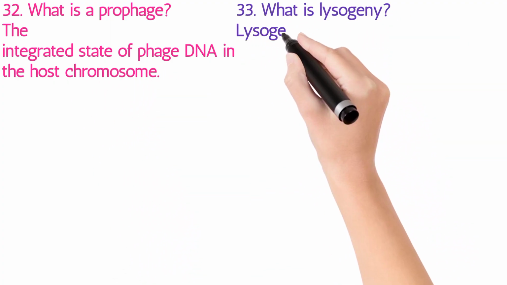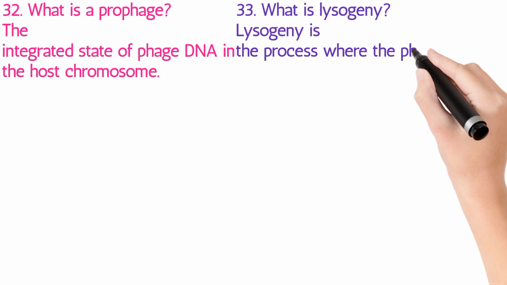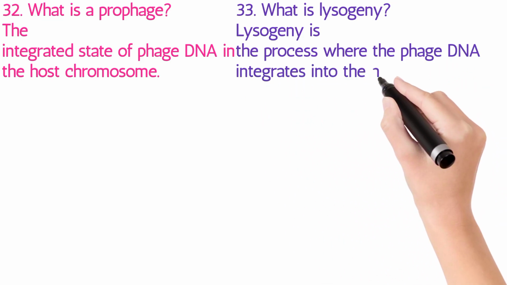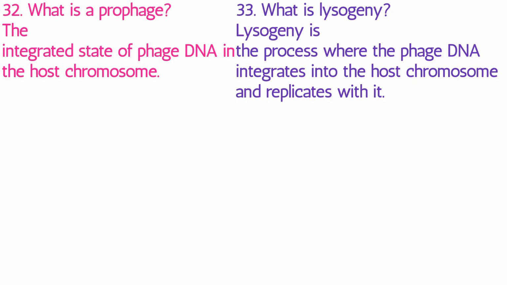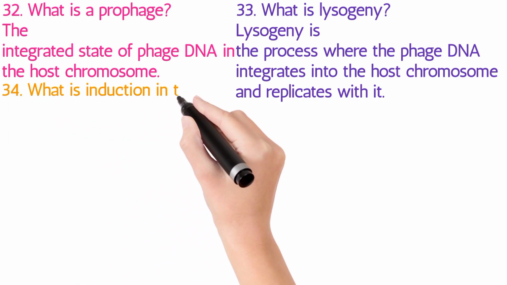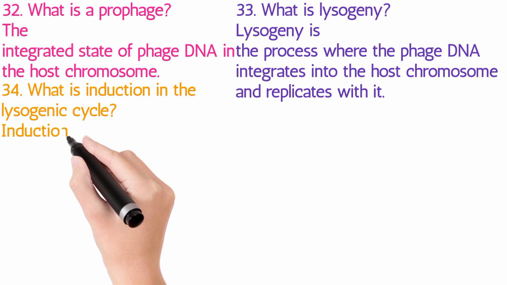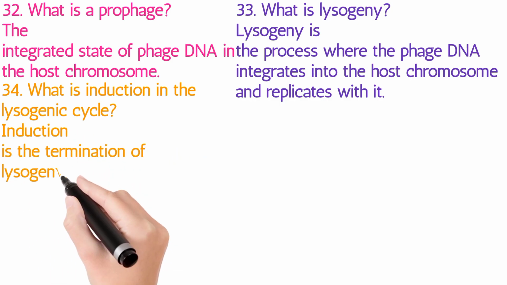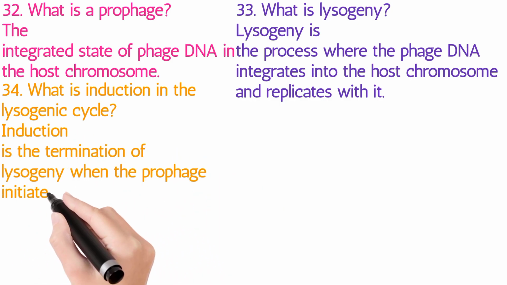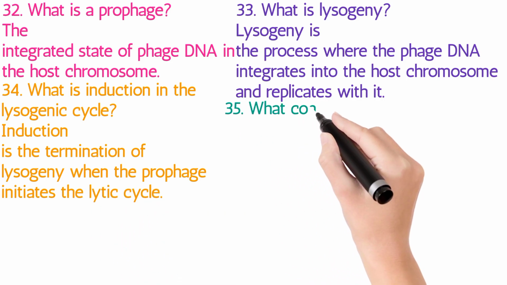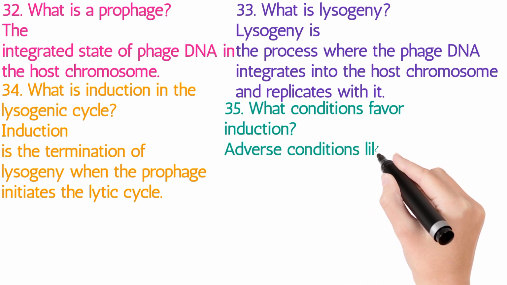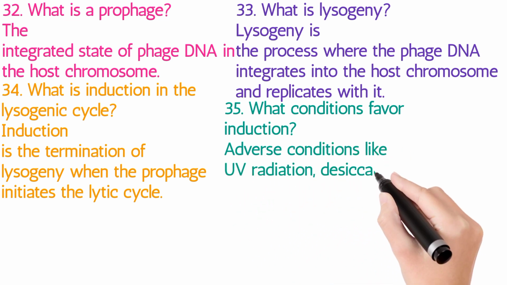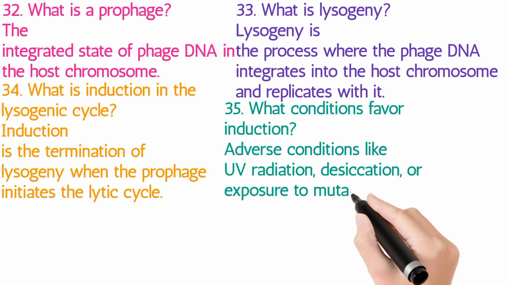33. What is lysogeny? Lysogeny is the process where the phage DNA integrates into the host chromosome and replicates with it. 34. What is induction in the lysogenic cycle? Induction is the termination of lysogeny when the prophage initiates the lytic cycle. 35. What conditions favor induction? Adverse conditions like UV radiation, desiccation, or exposure to mutagenic chemicals.